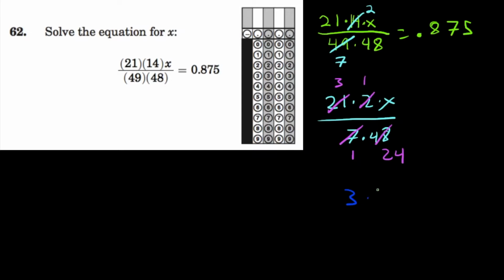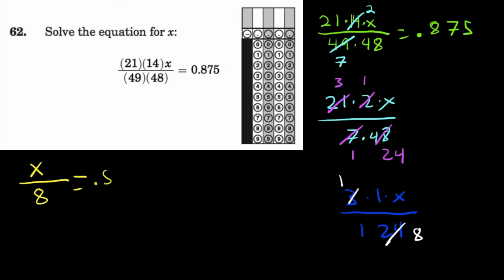3 times 1 times x, and that 1, of course, doesn't really matter. And 1 times 24, and I see there's one more thing I can do, which is 3 and 24, both divisible by 3. That becomes 1. That becomes 8. That's as far as I can go, because I've got a lot of 1s now. So 1x, which is the same as x, over 1 times 8, which is 8. And now I'm going to do the rest of the equation. 0.875.